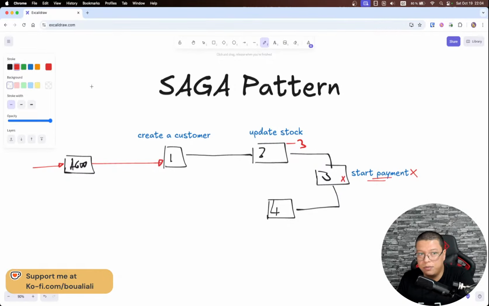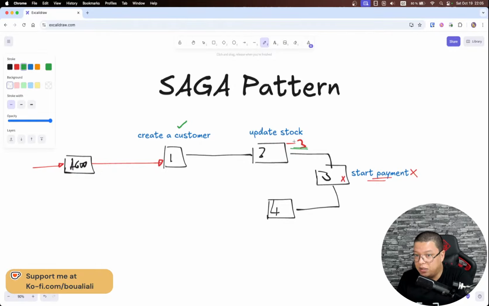Creating a customer might be okay. Having the customer in the database might not be a problem, but having a wrong stock within my application is something critical. Imagine that these are the last 3 items of a specific product, but customer 1 tried to buy it, and his payment was wrong or failed, just to keep it simple. And I have a customer 2 who wants to buy, whether it's 3, 2 or 1 item.